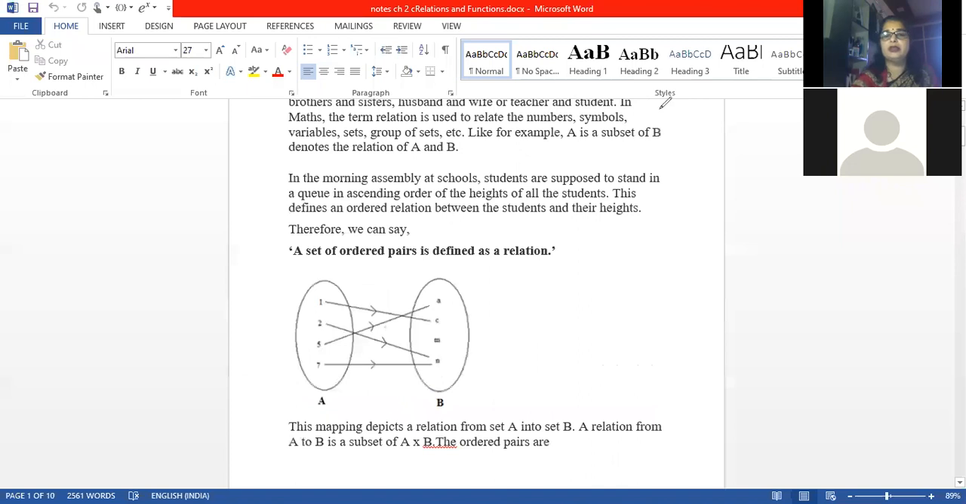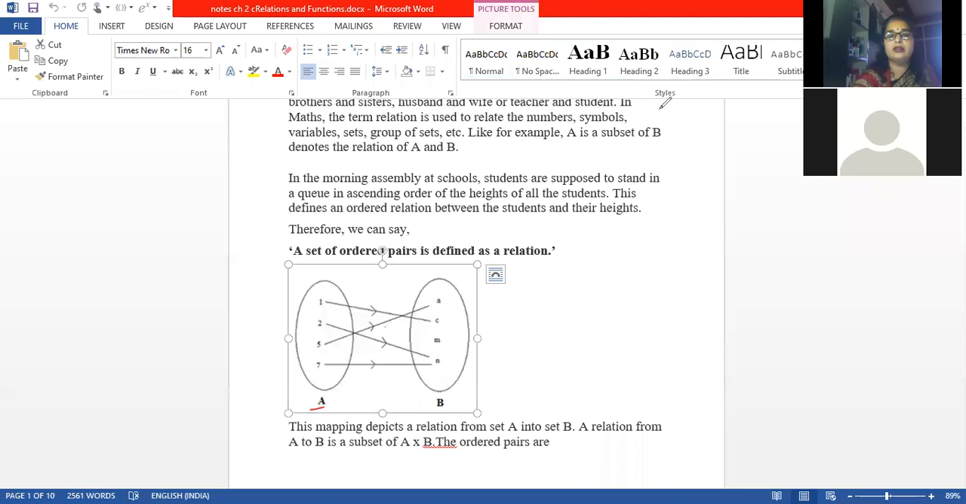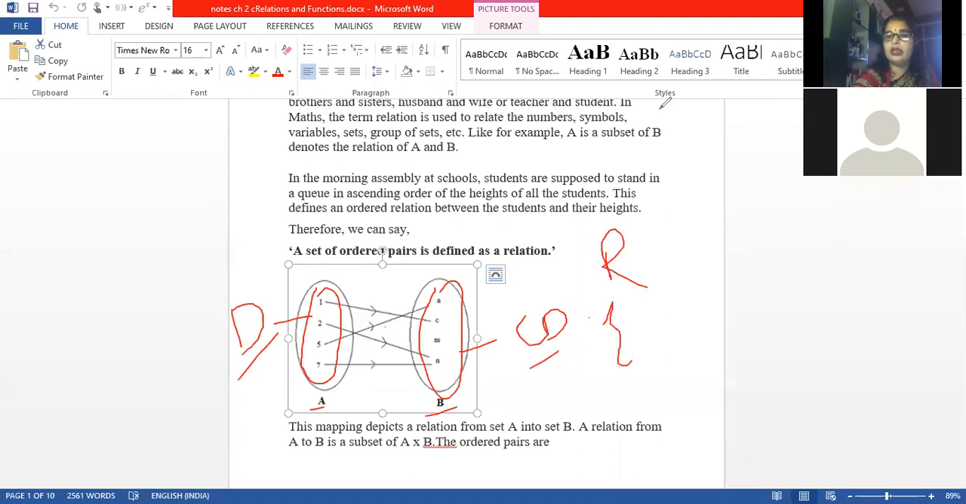Just see this example. I told you, this is set A, this is set B. Is it clear? Now in set A we are having elements 1, 2, 5, 7, and in set B we are having elements A, C, M, N. The elements 1, 2, 5, 7 are called the domain, and the elements A, C, M, N are called the codomain. Now what will be the range? Range will be equal to A, C, M, sorry, N.